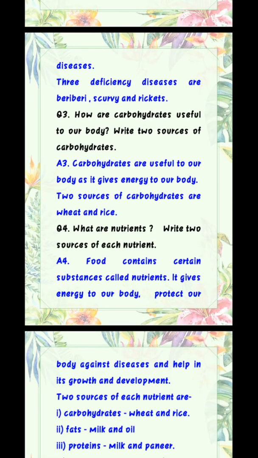Question 3. How are carbohydrates useful to our body? Write 2 sources of carbohydrates. Answer is carbohydrates are useful to our body as it gives energy to our body. 2 sources of carbohydrates are wheat and rice.